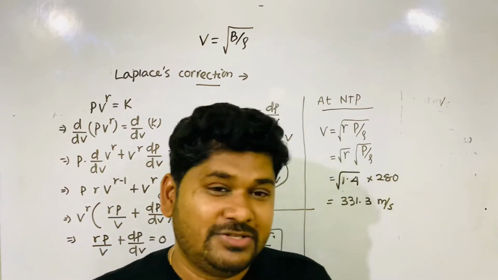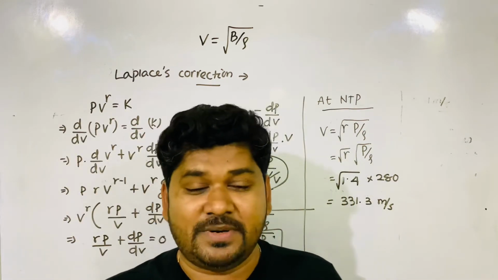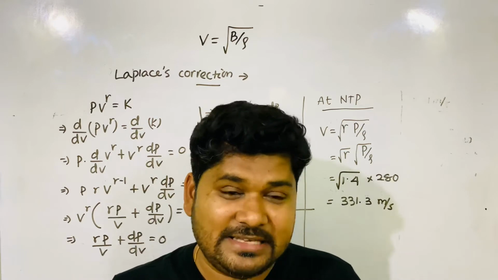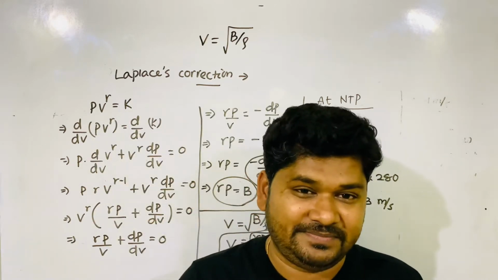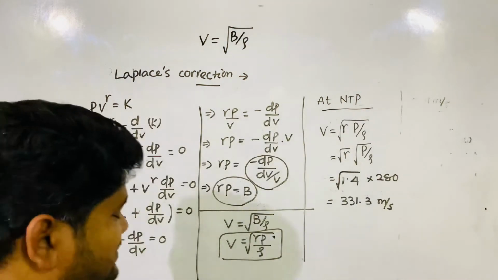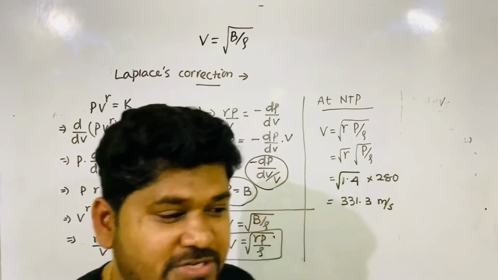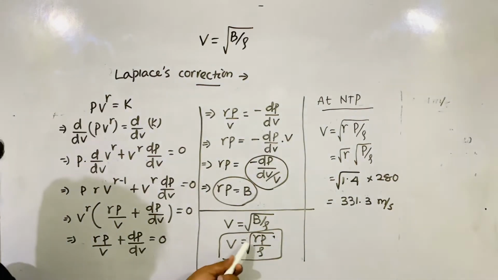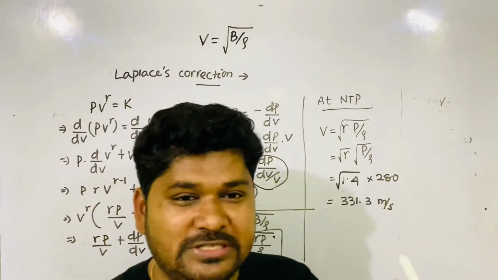Okay. So in this way, Laplace corrected Newton's formula, which comes as a small derivation, a 3 marks derivation in your examinations. So finally, you got the expression of velocity of sound in air medium. Then what is your expression? V is equal to root over gamma P by rho. So with this formula, now we'll proceed again.